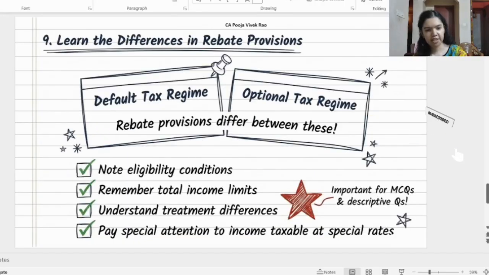The next point is to learn the differences in rebate provisions. The rebate provisions also differ between the default and the optional tax regime. While studying this topic, note the eligibility conditions, remember the total income limit, understand the differences in treatment under each regime. Pay special attention to income taxable at special rates. These differences are important not only for descriptive questions but also for MCQ questions. So learn the difference in the rebate and the other provisions between both the regimes clearly.